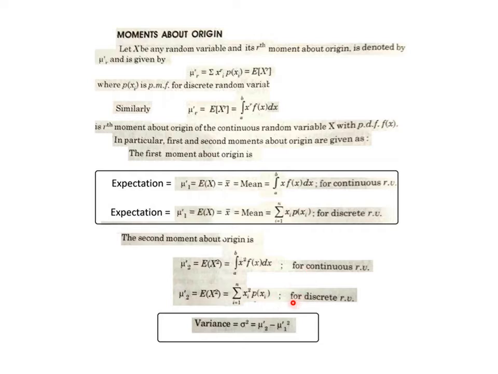For discrete and continuous random variables we can find mu2 dash, but the important thing to know is that variance can be obtained from mu2 dash and mu1 dash, for either discrete or continuous random variables, using this formula: variance sigma square is mu2 dash minus mu1 dash square. So that is the introduction of the first kind of moments, moments about origin, with expectation and variance as special cases of them.